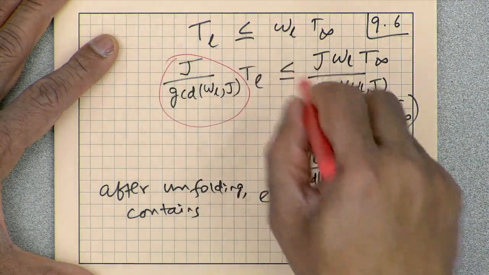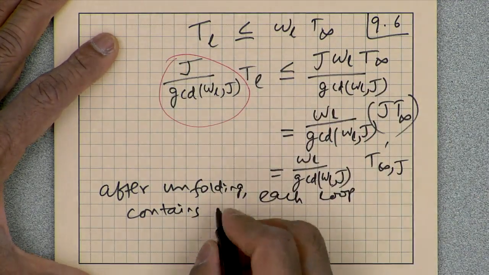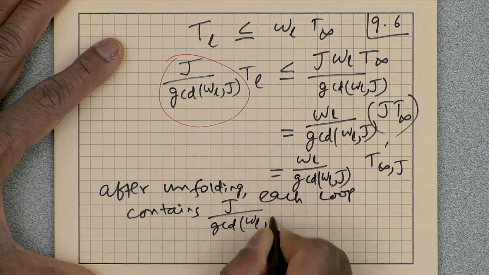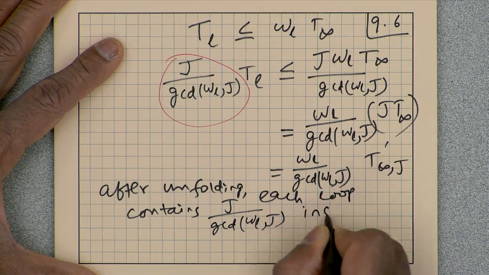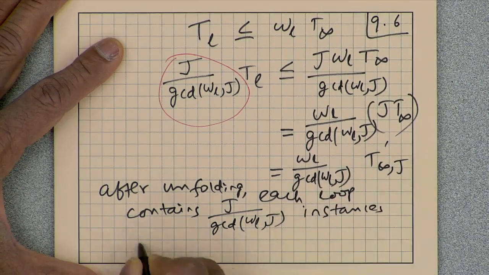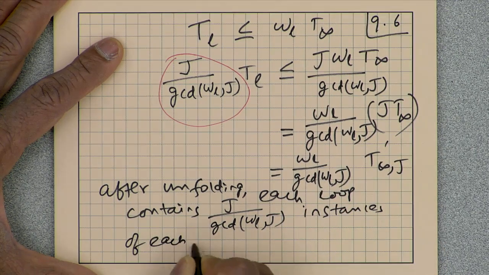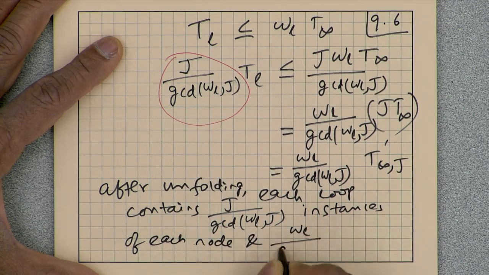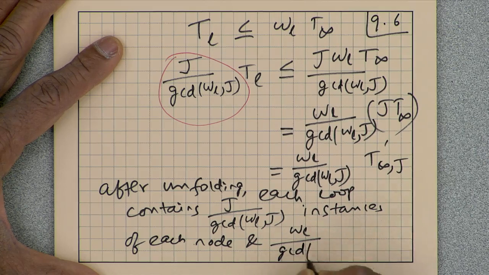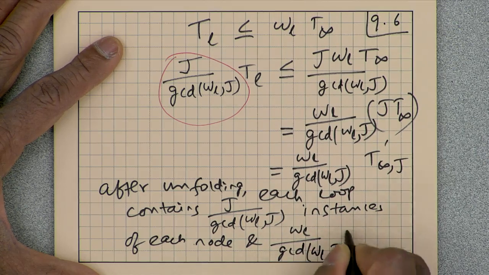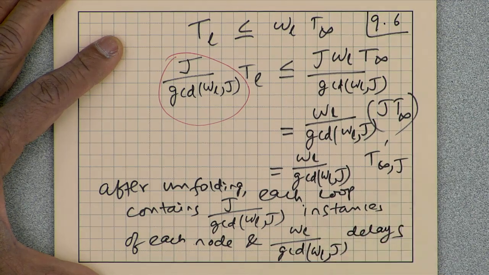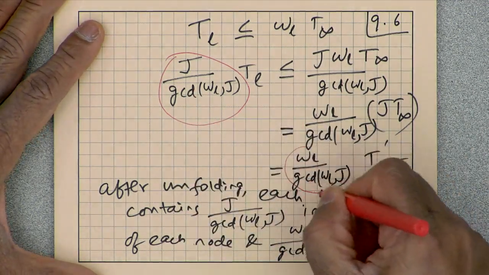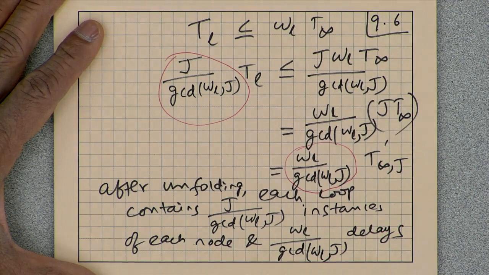Each loop contains J divided by GCD of WL and J instances of each node, and WL divided by GCD number of delays. That's the number of instances and that's the number of delays.